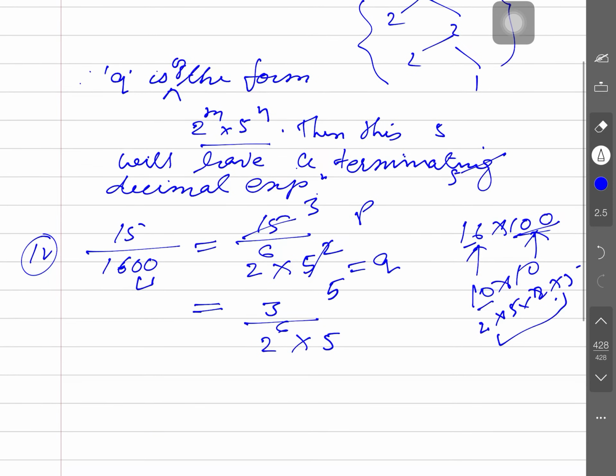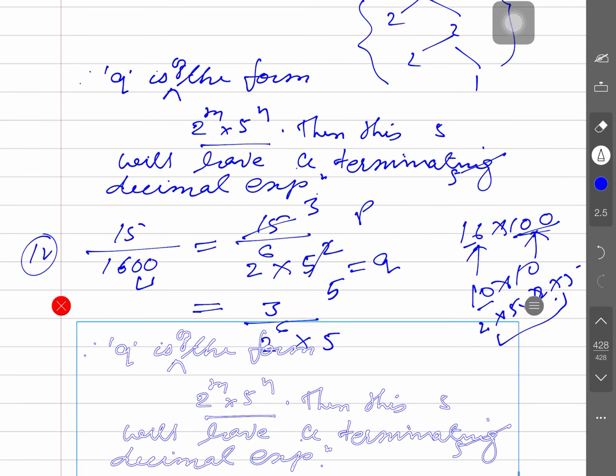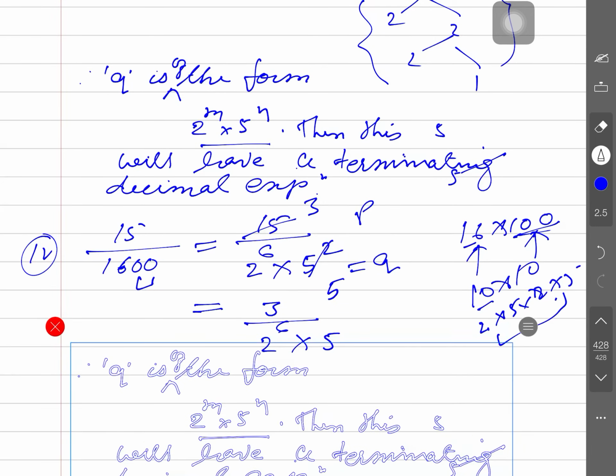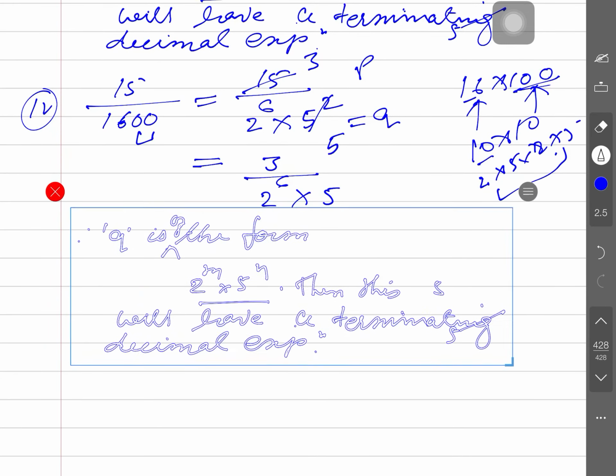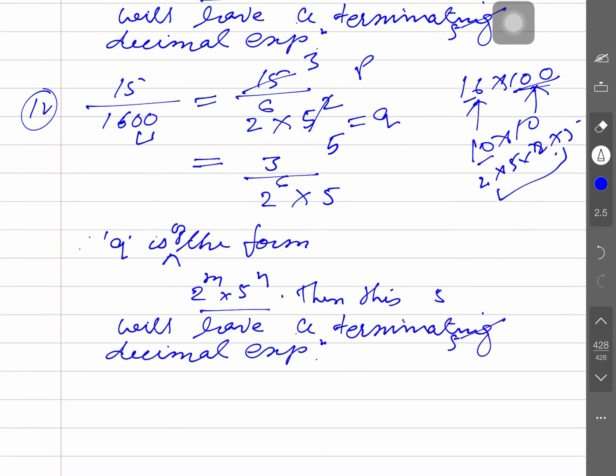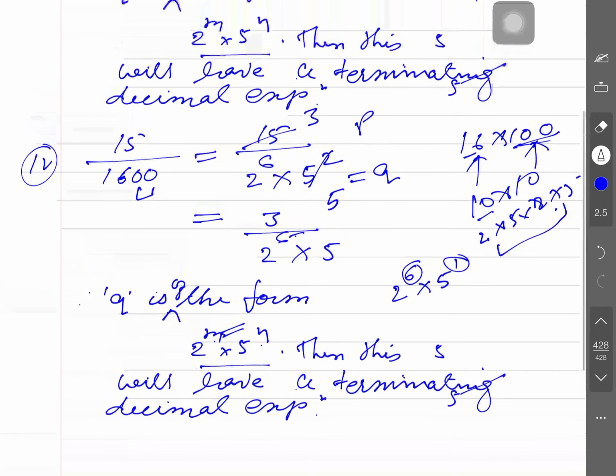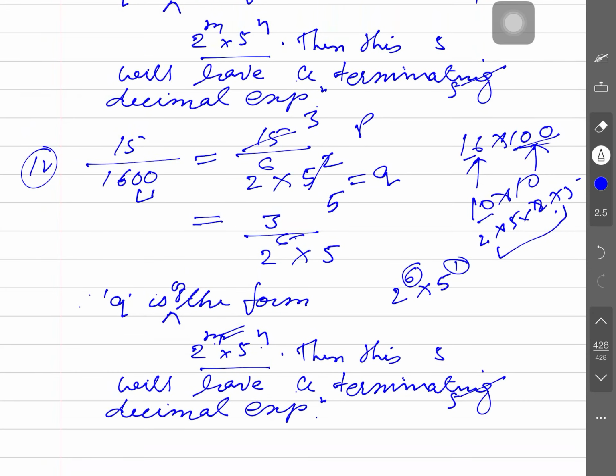So you may see this again, the same line you will copy here. Yes, since Q is of the form 2 to the power m and 5 to the power n, 2 to the power 6 and 5 to the power 1. So what is m here? m is 6, you may see. And n is what? 1. Clear?